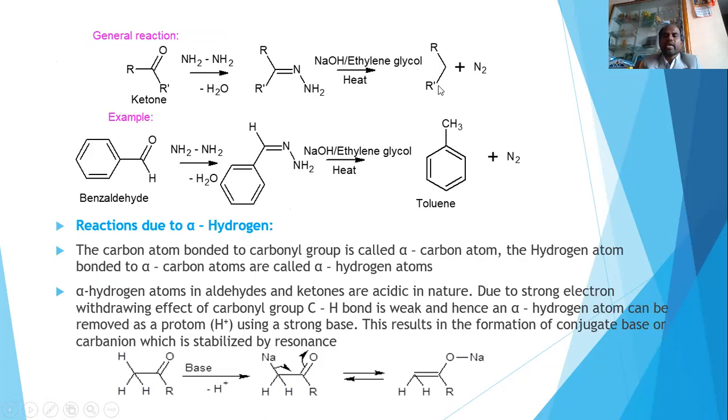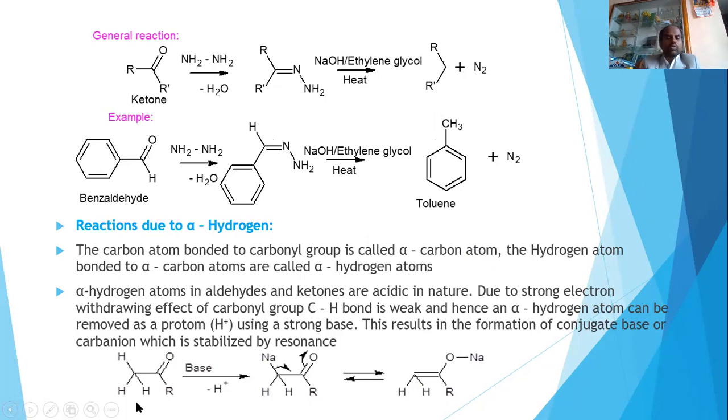over here forming hydrocarbon. Suppose if you are taking an example of benzaldehyde, react with the hydrazine forming a phenyl hydrazone. This phenyl hydrazone, when it is treated with base sodium hydroxide in presence of ethylene glycol and heating, there will be a liberation of nitrogen gas. This N and this N will go out as a nitrogen gas, and there will be a new bond formation between this carbon and hydrogen, this carbon and hydrogen. That is nothing but toluene is obtained. This is about the reduction.